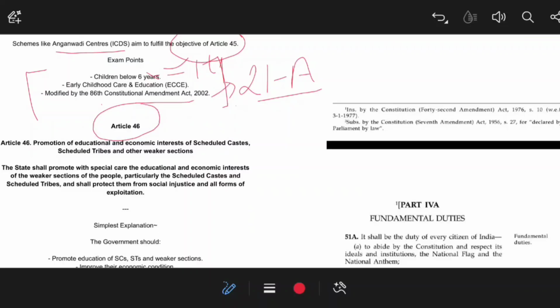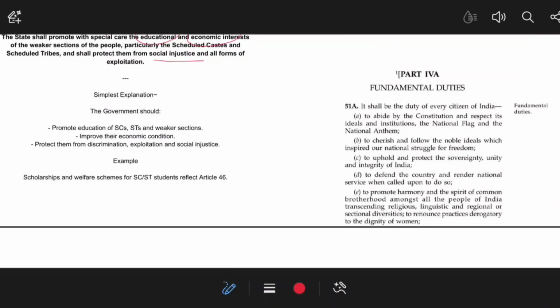Now Article 46 is about the promotion of education and economic interest of SC, ST, but there is a reference to weaker sections as well apart from SC and ST, and it is the duty of the state to promote with special care the educational and economic interests of the weaker sections plus SC and ST, and also protect them from social injustices and all kinds of exploitation that they face. The government should promote education among the SC, ST and weaker sections. It is the duty of the government to improve their economic condition. It is the duty of the government to protect them from discrimination, exploitation and social injustices.